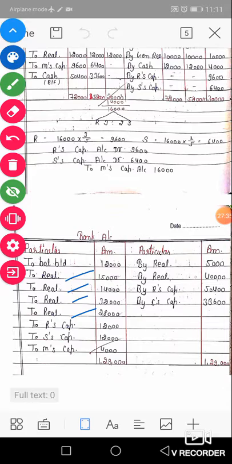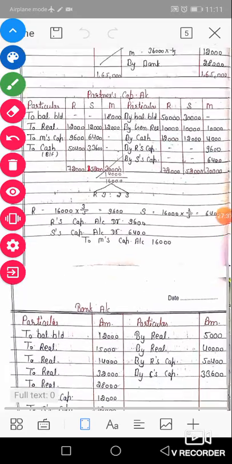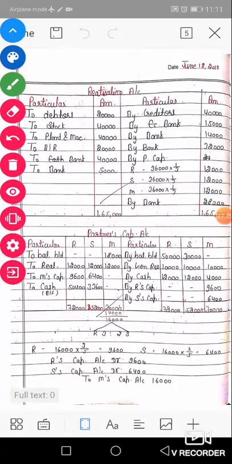How? By bank means received in bank. Then by bank is on the DR side. By bank means the DR side of the bank account. So these amounts are transferred to the bank account debit side.